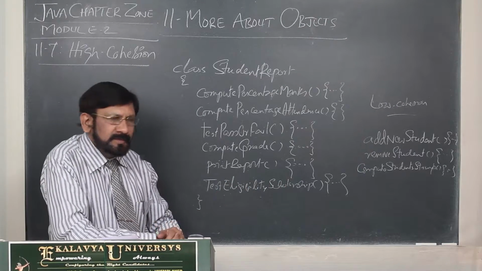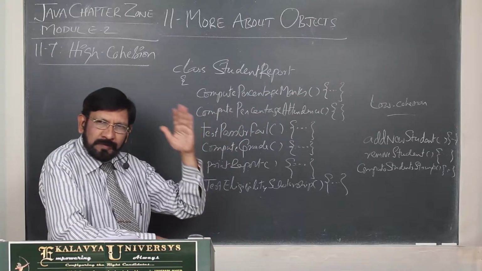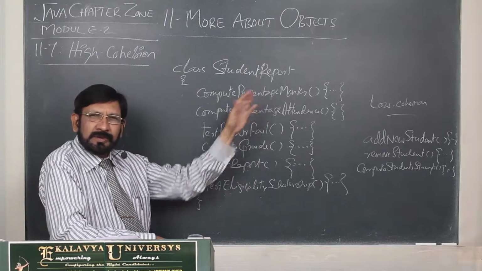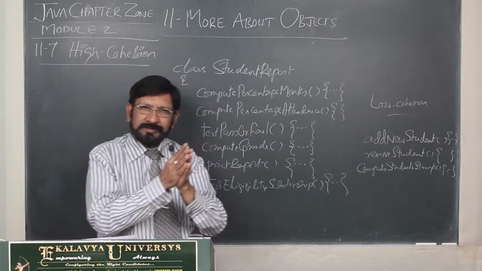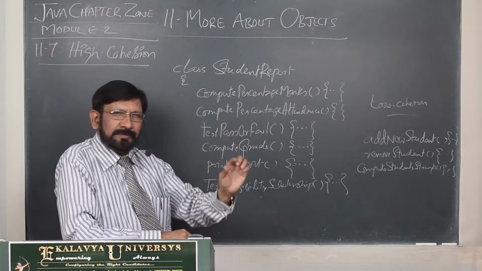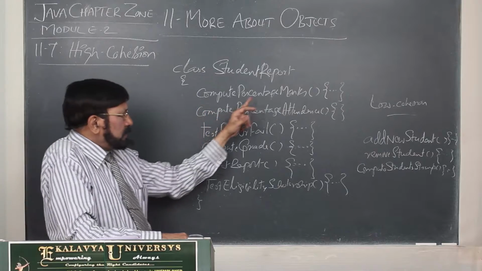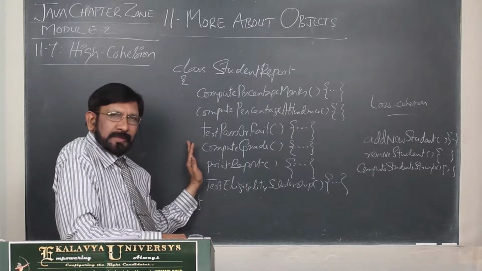In this way, if you see student report, you have to first identify objectives of this class. Thereafter, you have to dissect them. You have to identify the individual activities. For each and every activity, you have to define a method with the integrity.